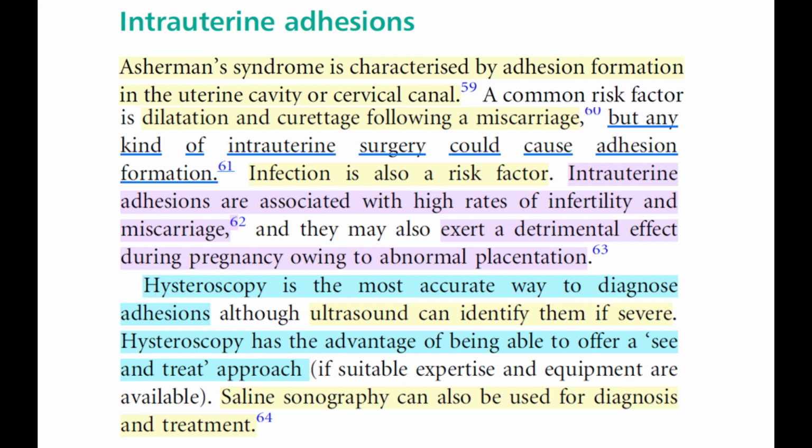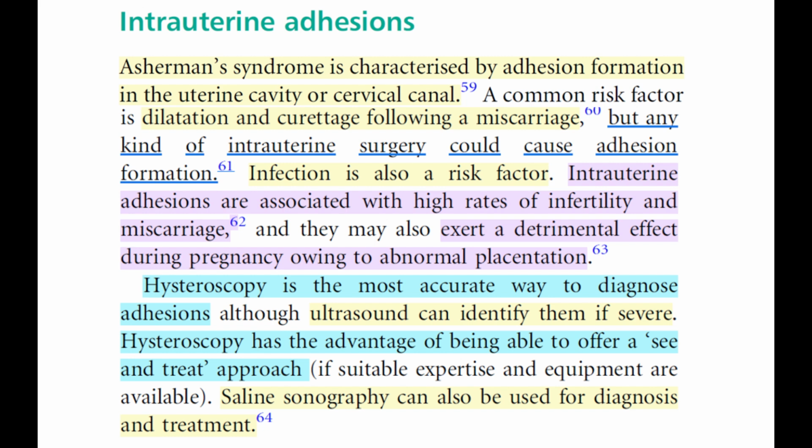Intrauterine adhesions. Asherman syndrome is characterized by adhesion formation in the uterine cavity or cervical canal. A common risk factor is dilatation and curettage following a miscarriage, but any kind of intrauterine surgery could cause adhesion formation. Infection is also a risk factor. Intrauterine adhesions are associated with high rates of infertility and miscarriage, and they also exert a detrimental effect during pregnancy owing to abnormal placentation. Hysteroscopy is the most accurate way to diagnose adhesions, although ultrasound can identify them if severe.